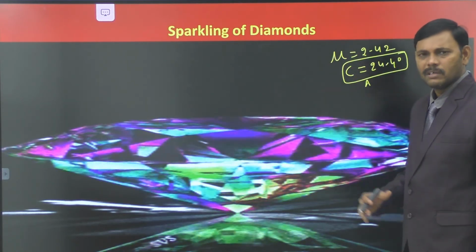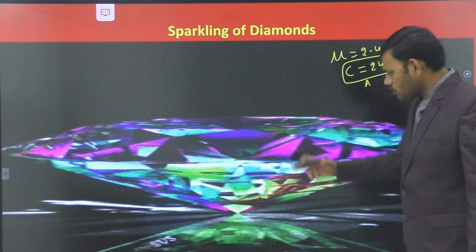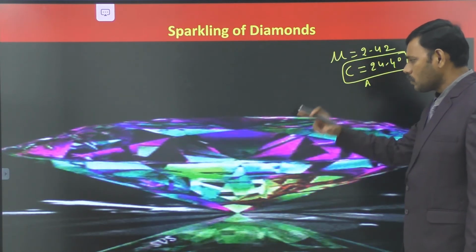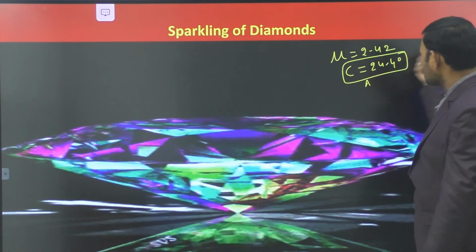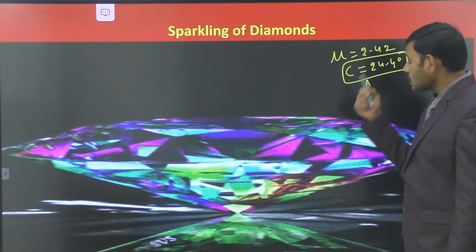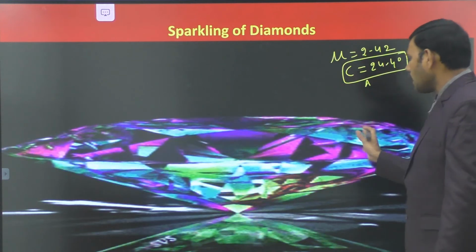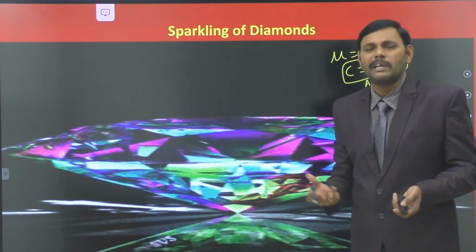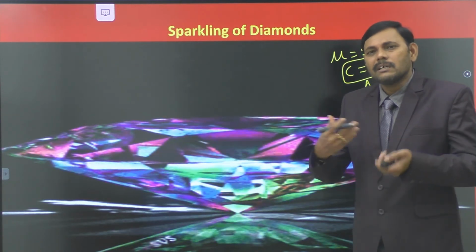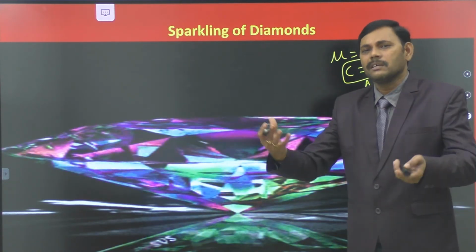This is the crucial word. The light that enters the diamond undergoes total internal reflection multiple times because of the low critical angle. Low critical angle and cutting of the diamond planes make the light undergo multiple internal reflections, so that gives the sparkling to the diamond.